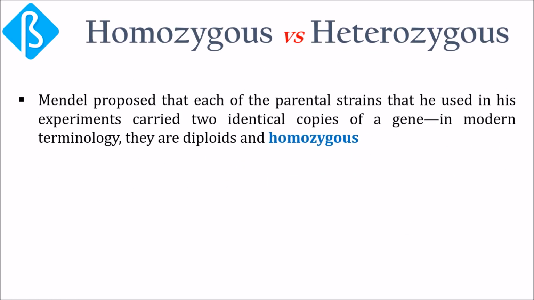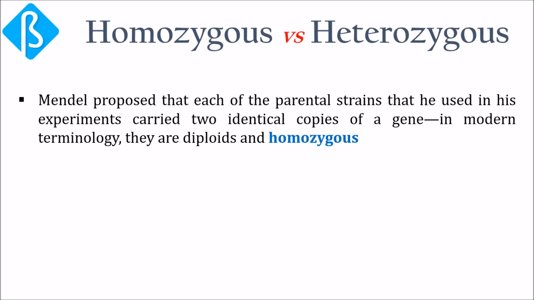Mendel explained that each of the parental strains carried 2 identical copies of a gene. In the modern terminology, they are said to be diploids and homozygous. During the production of gametes, these 2 copies are reduced to 1. That is, the gametes that emerge from meiosis carry a single copy of a gene. In the modern terminology, they are said to be haploids.